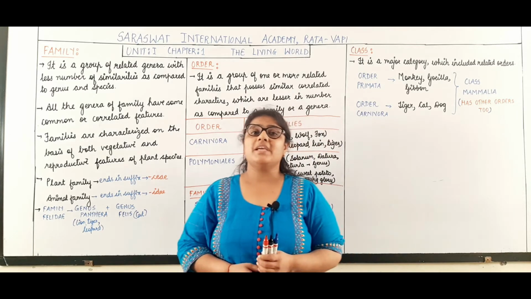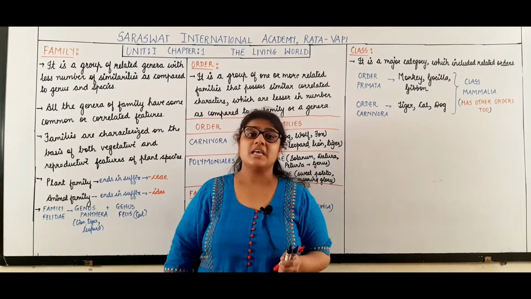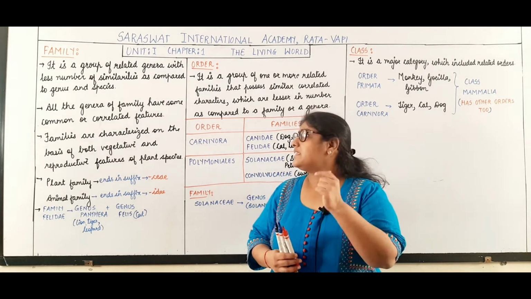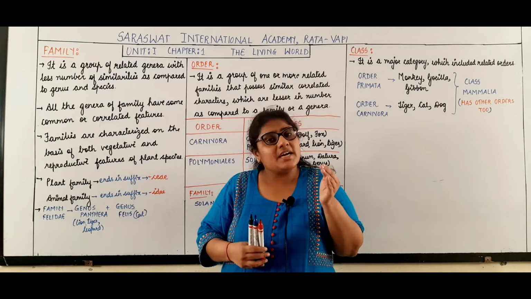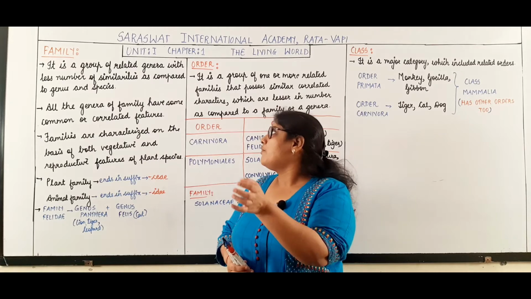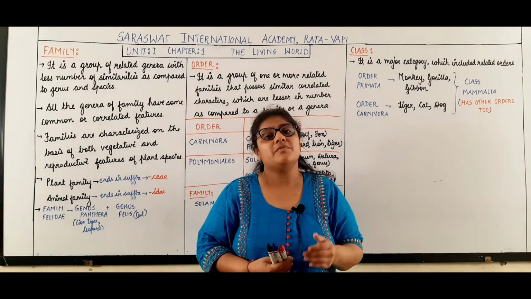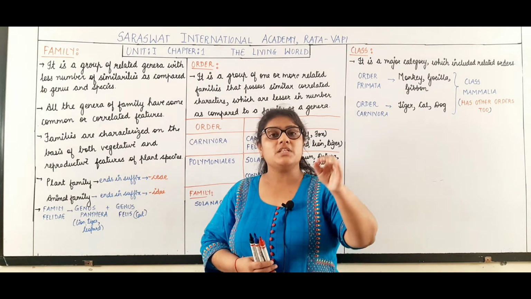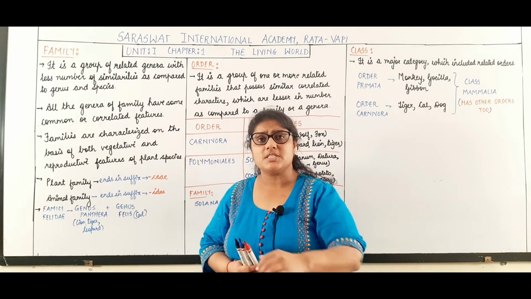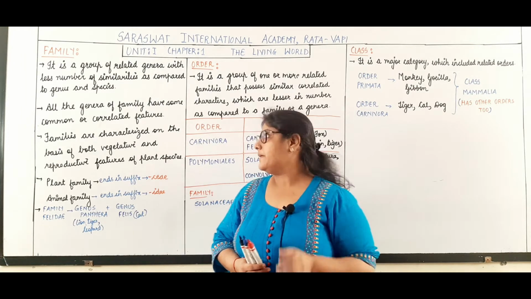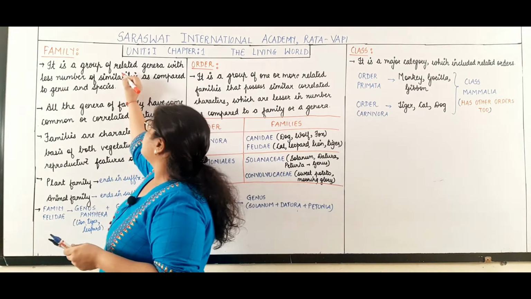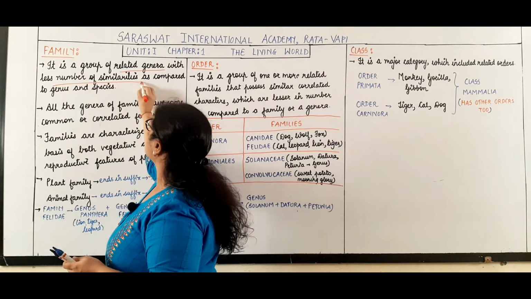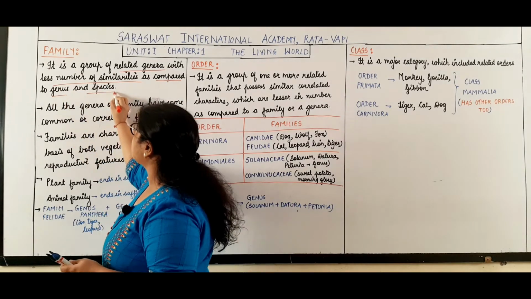Now students, we will begin with the next taxonomic category, that is family. Now what is a family? A family is a group of related genera. It contains fewer similarities when we compare it with the genus and species. More common characters are found within the organisms of a genus and species compared to a family. So what is a family? It is a group of related genera with fewer similarities as compared to genus and species.